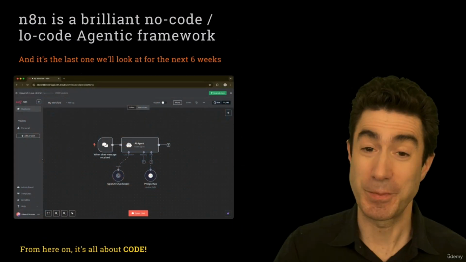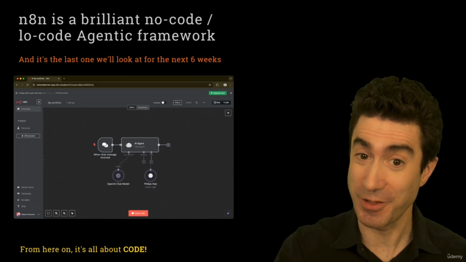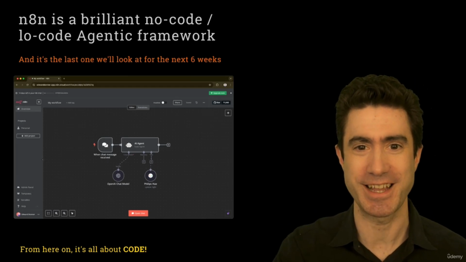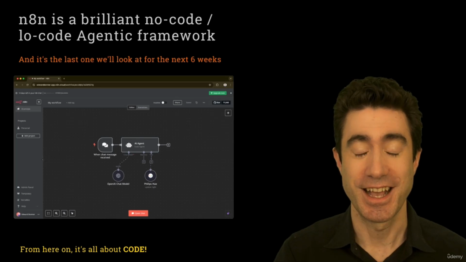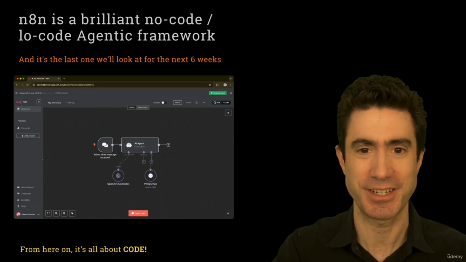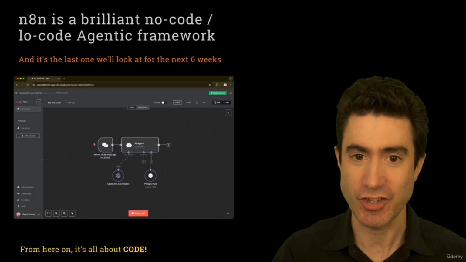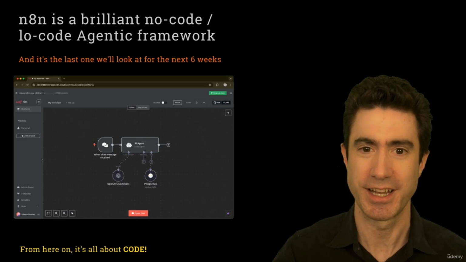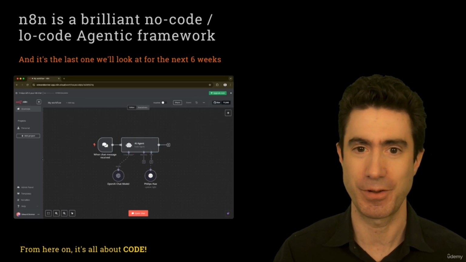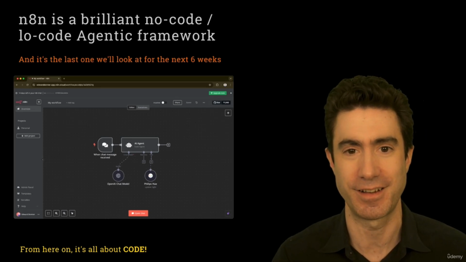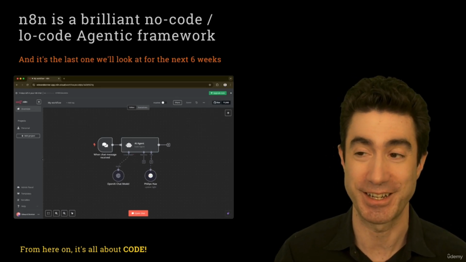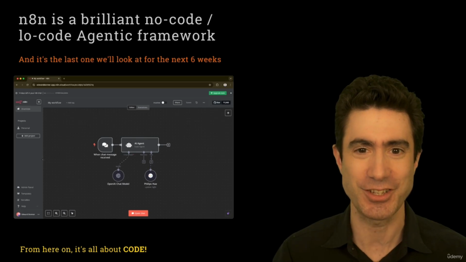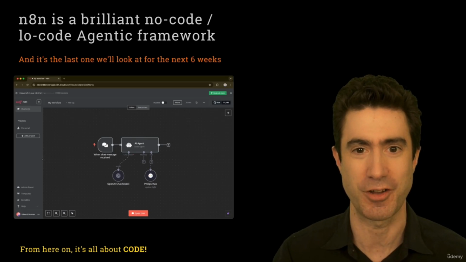So look, that was a bit small and superficial, but nonetheless, it was our first foray into the world of agentic AI. And I strongly encourage you to go and take a look at N8N. It's so easy to use. It's so quick to set up an account, to hook up a web form to your Google Calendar, and lots of other things to try out. And it gives you a nice hands-on sense of what it's like to work with agents.